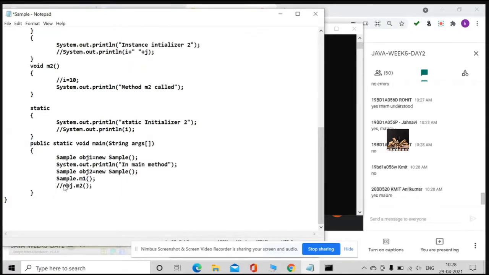Now look at this, everybody. Object one. Now I am uncommenting this. Is that okay? Now what's your expectation? Is this error or output? Our time is running out. Please, fast. Output, everybody.